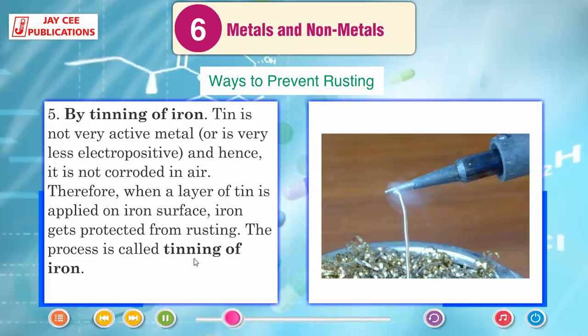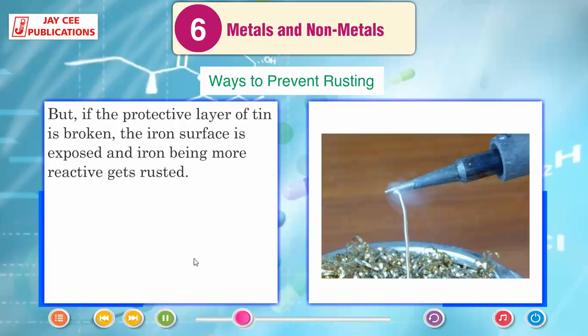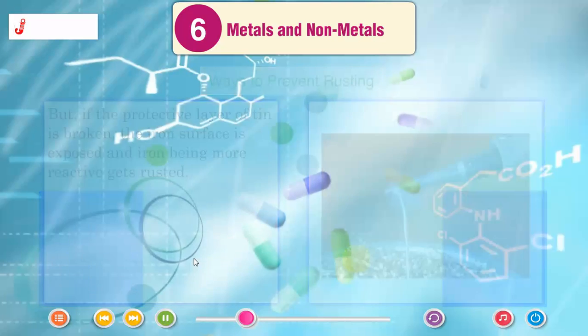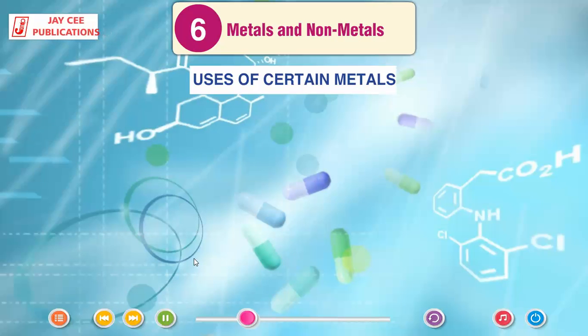By thinning of iron. Tin is not a very active metal, or is very less electropositive, and hence it is not corroded in air. Therefore, when a layer of tin is applied on an iron surface, iron gets protected from rusting. The process is called tinning of iron. But if the protective layer of tin is broken, the iron surface is exposed and iron, being more reactive, gets rusted.